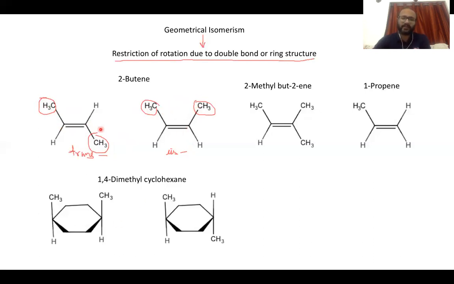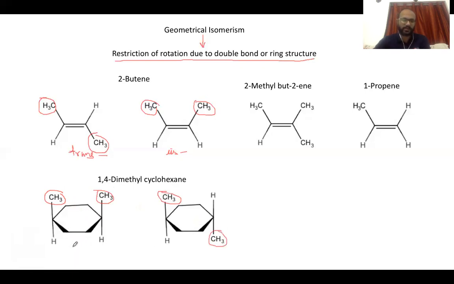This same restriction in rotation is possible when you talk about a cyclic structure. So these are two different isomers of 1,4-dimethylcyclohexane. In one of the structures, the methyl groups are on the same side of the ring, and in the other structure the methyl groups are on opposite sides of the ring.